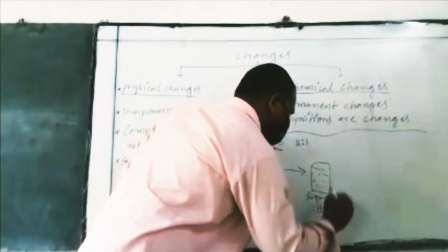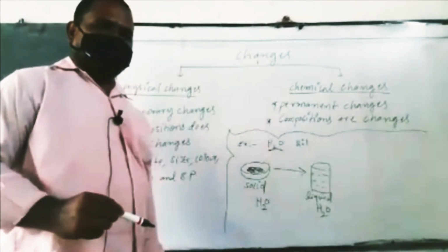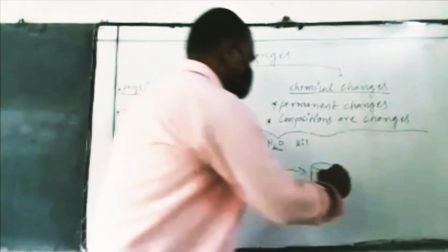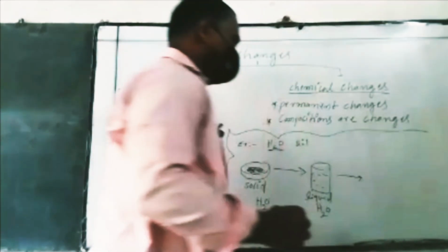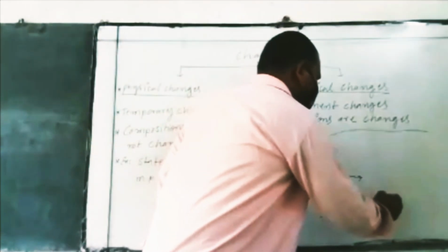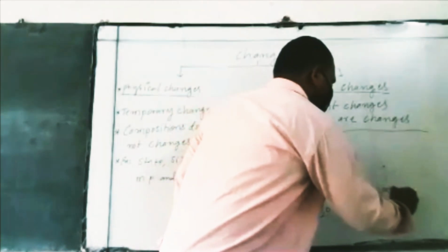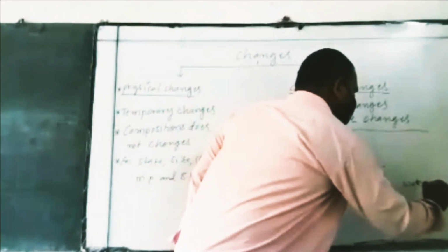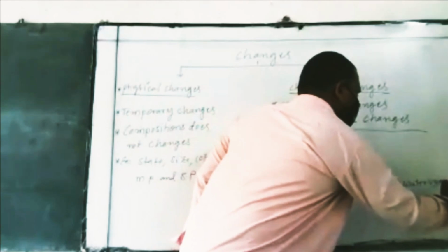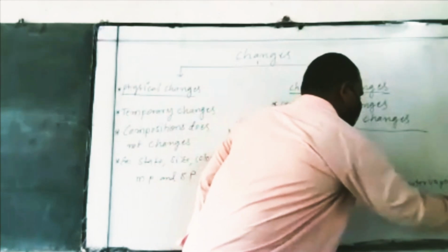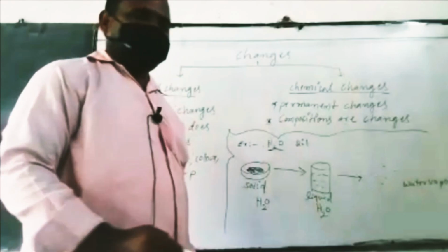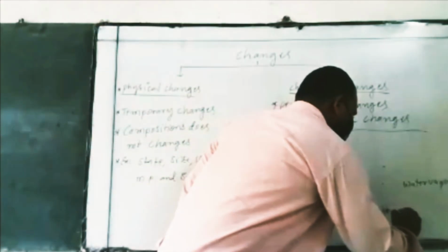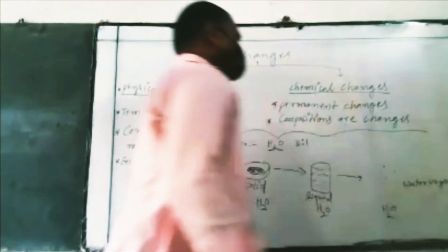What is its chemical formula? This is also H2O. Then by giving more heat, the liquid water converts to water vapor. What is its chemical formula? H2O.